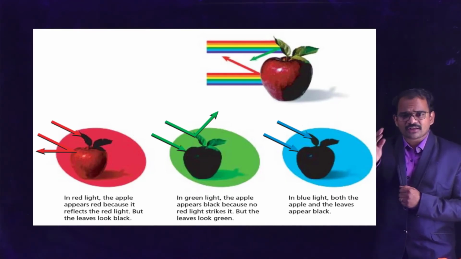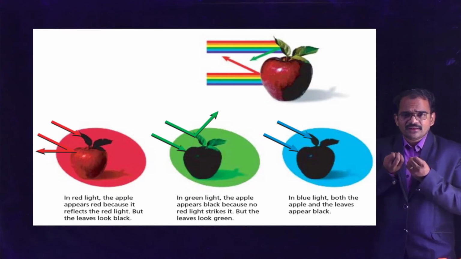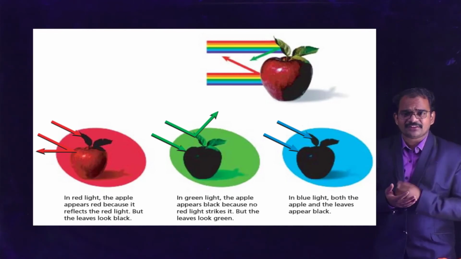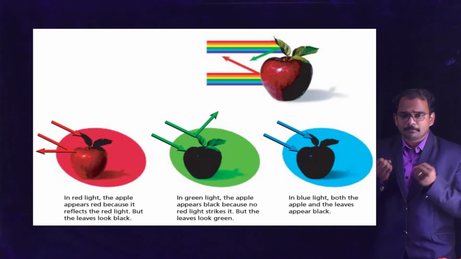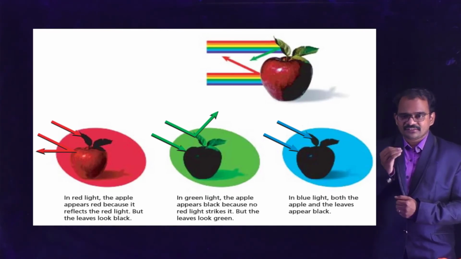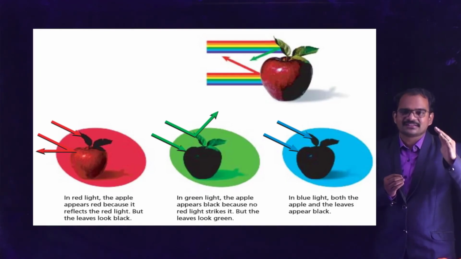Now if I pass the blue color onto the apple, what happens? This blue color is absorbed both by apple and leaf. This blue color cannot be reflected by both apple and leaf, and that's why both apple and leaf appear black in color under the blue light or any other type of light. So that is the reason why whenever an object reflects a particular light, it appears in that color. If it reflects green color, it appears to be green. If it reflects red color, it appears to be red. If it reflects violet color, it appears to be violet. If it reflects brown color, it appears to be brown, etc.